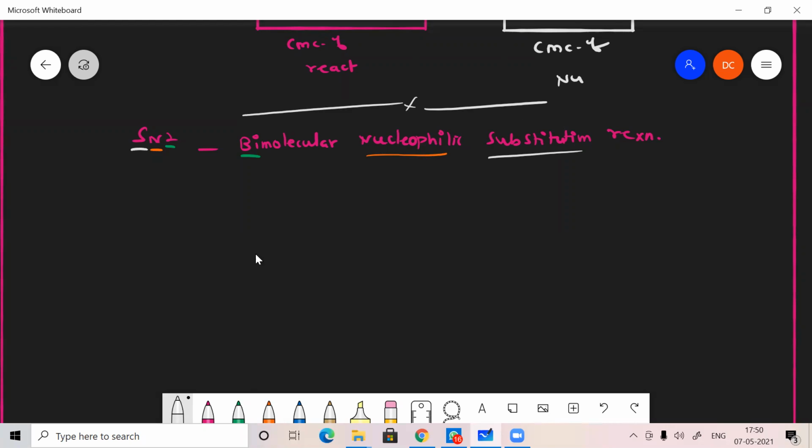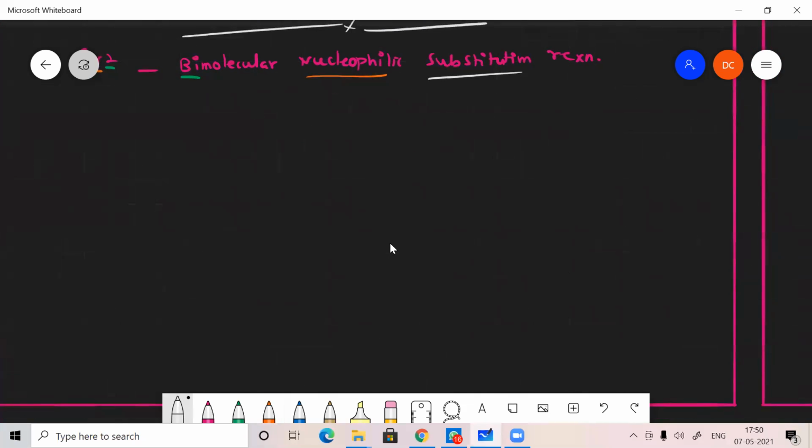So here also there will be some conditions. What are all the conditions? Let's check. The first condition: there we used 3-degree alkyl halides, here we are going to use 1-degree alkyl halides, because the rate of reaction will be much faster in 1-degree alkyl halide for SN2.